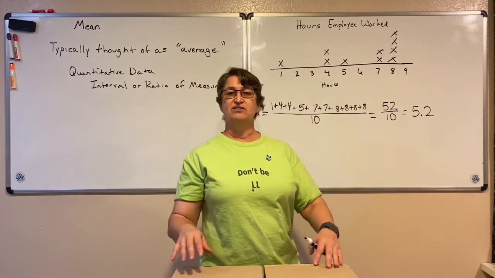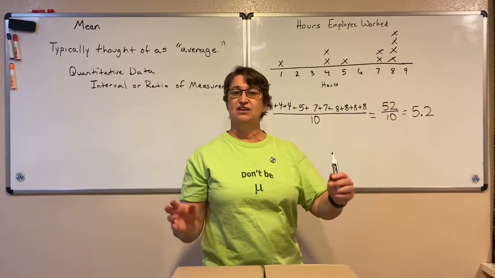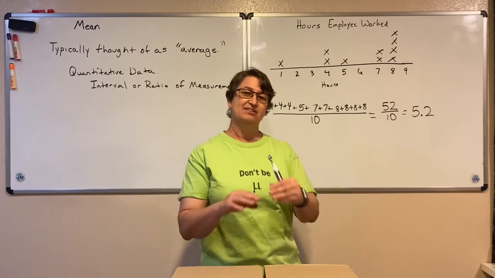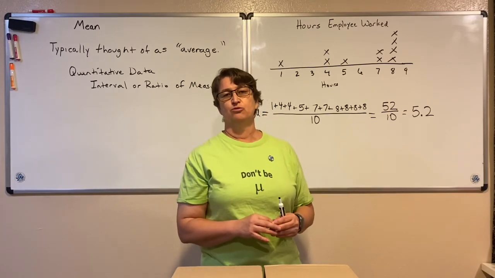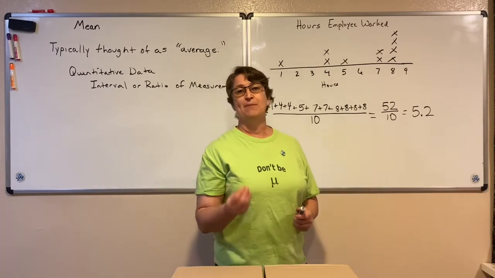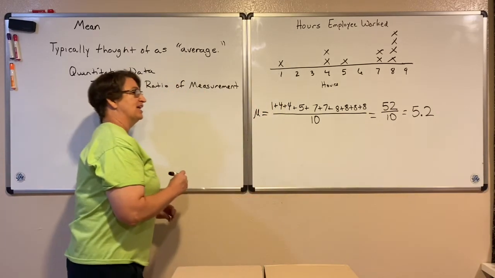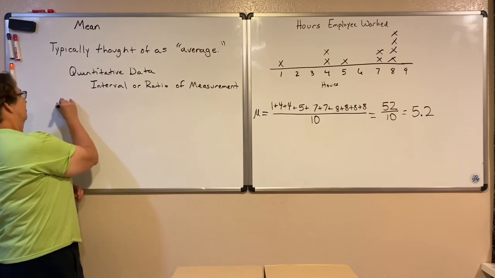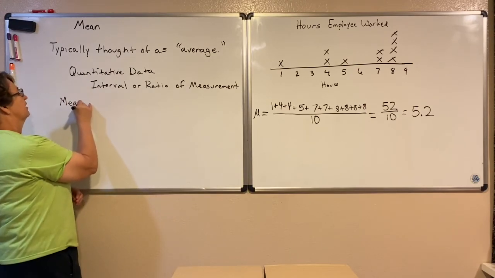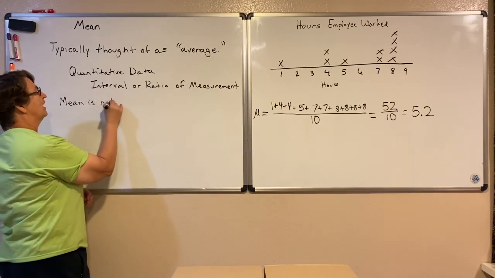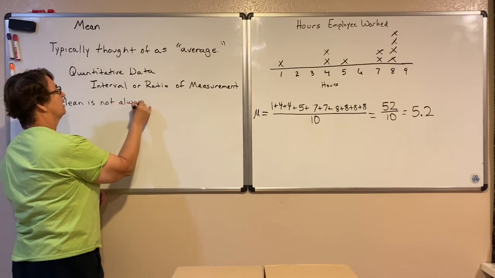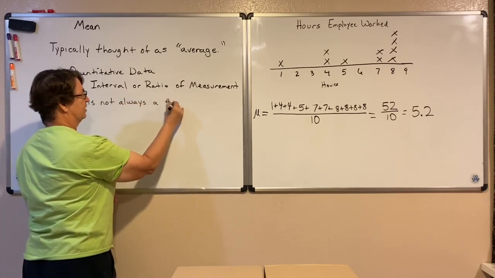One person found 7, another 11, and another 6, and yet each of us shared 8 packets of ramen noodles. So that 8 was not a measurement in my original data set. So the mean is not always a number in the number set.